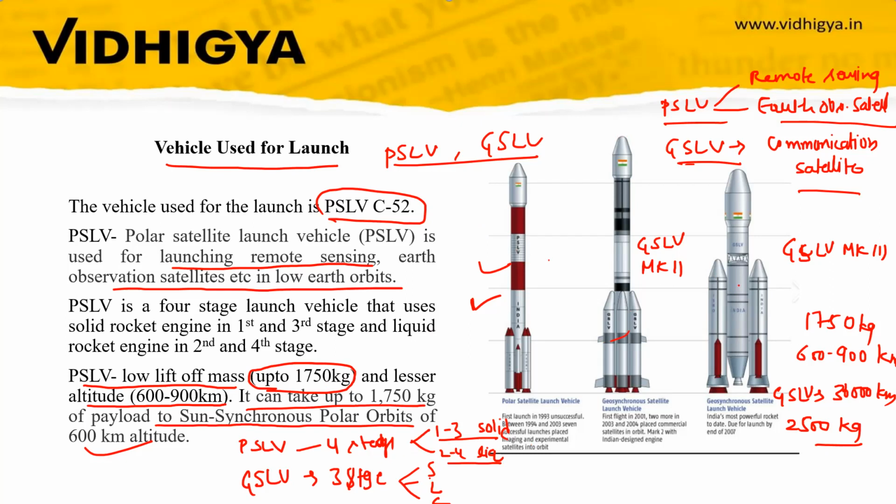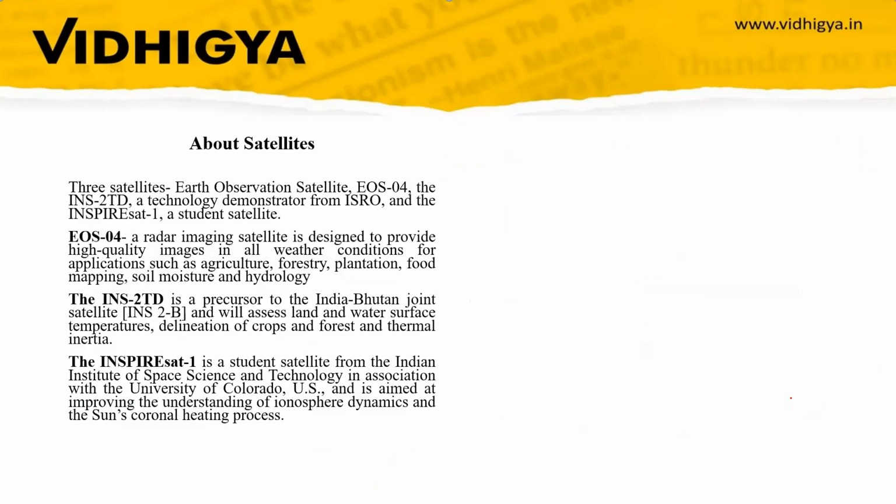GSLV has 3 stages: solid, liquid, cryogenic. PSLV can take 750 kg to 600 to 900 kilometers, and GSLV goes to 36,000 kilometers with weight up to 2500 kg. Now we'll discuss the satellites launched by ISRO.